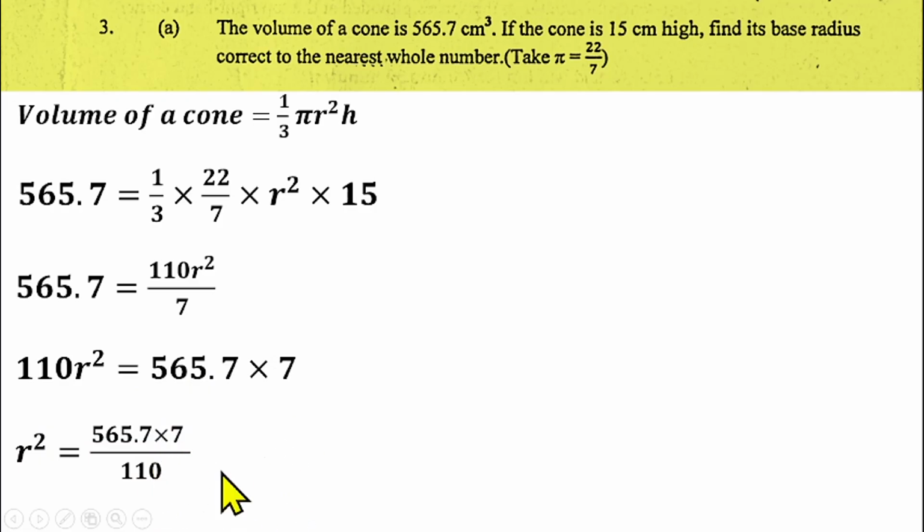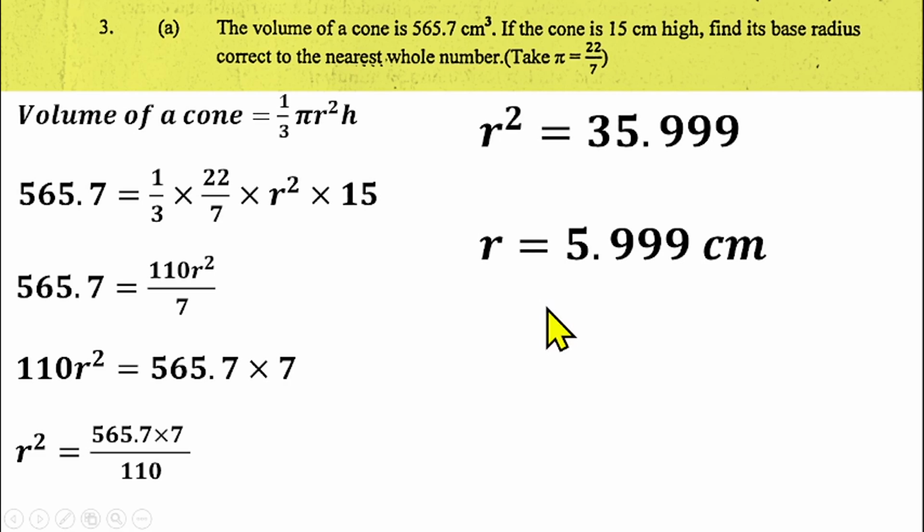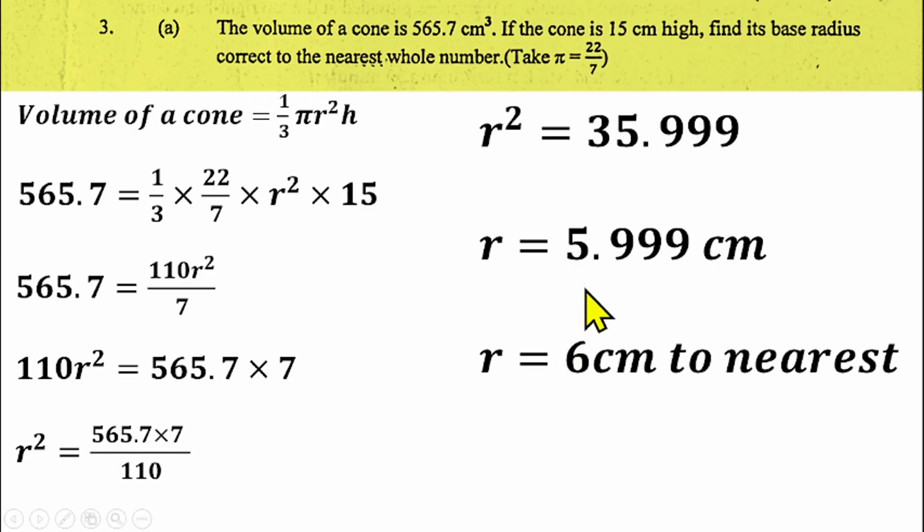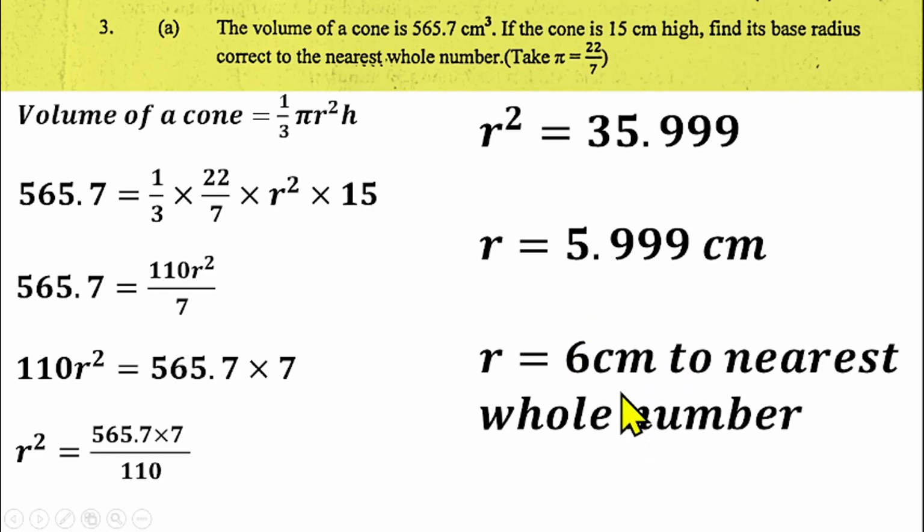Then if you simplify that further, r squared will be equal to 35.999. If you find the square root of both sides, then r will be equal to 5.99 centimeters. But we are to leave our answer to the nearest whole number, so to the nearest whole number, r will be equal to 6 centimeters. So that's the solution to question number 3a.